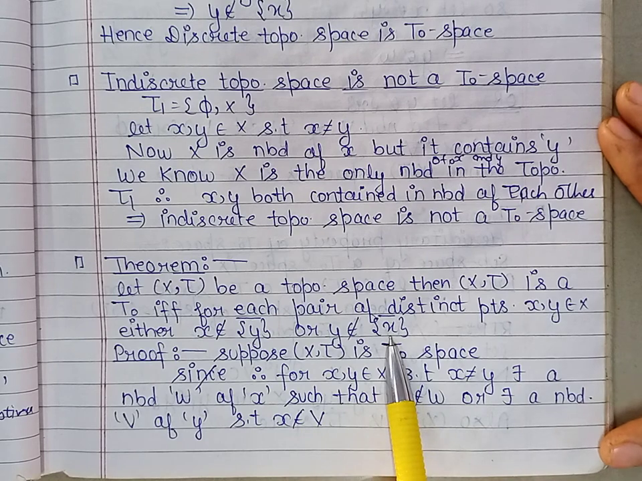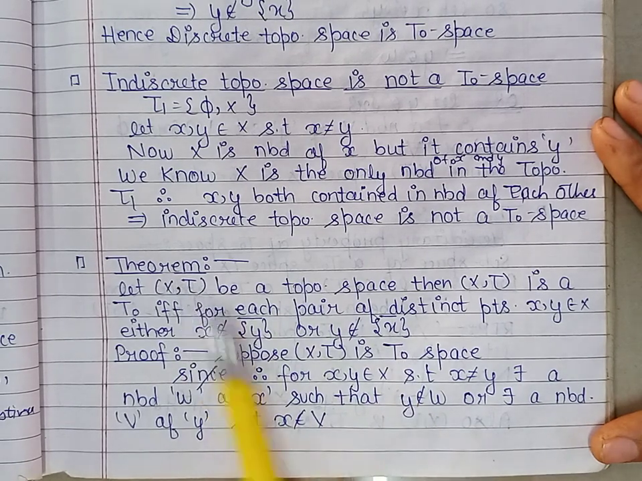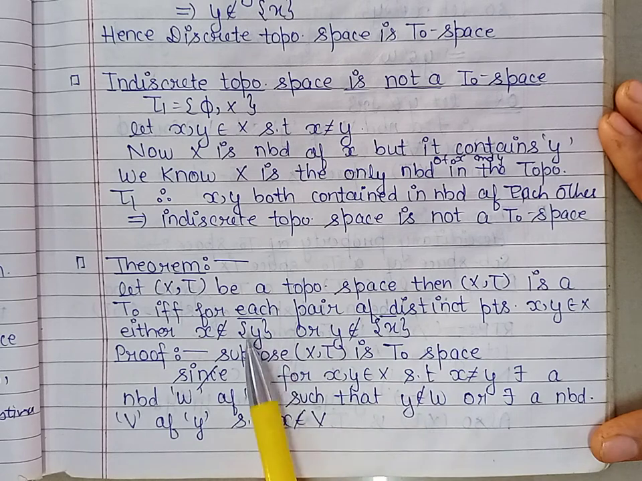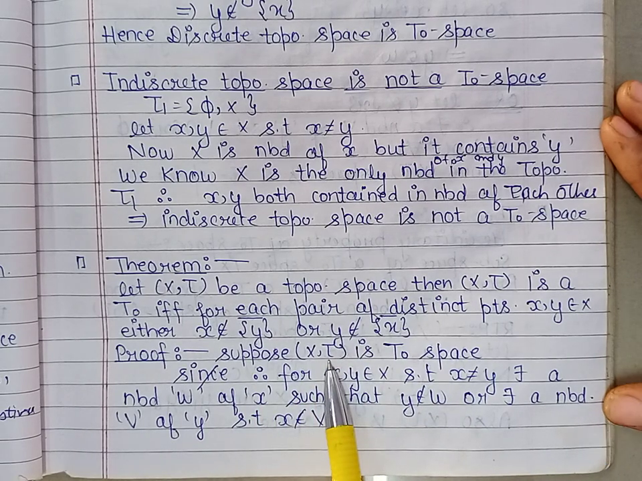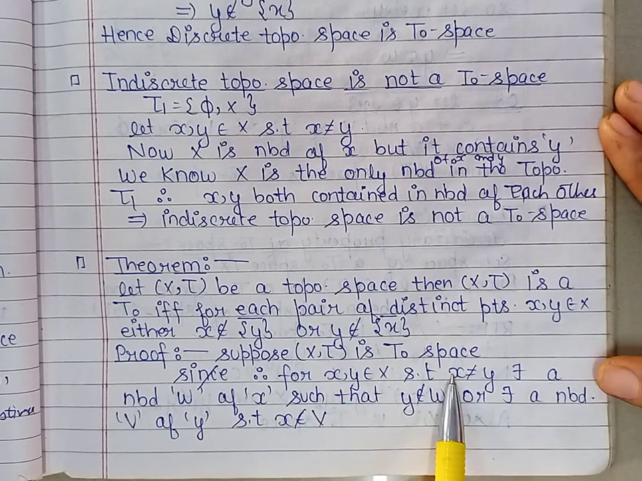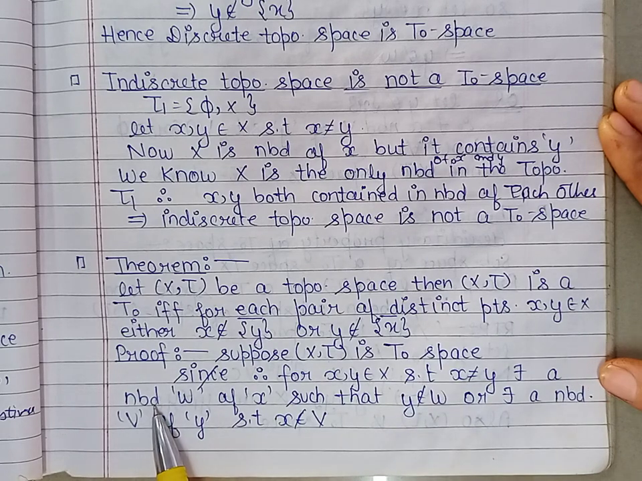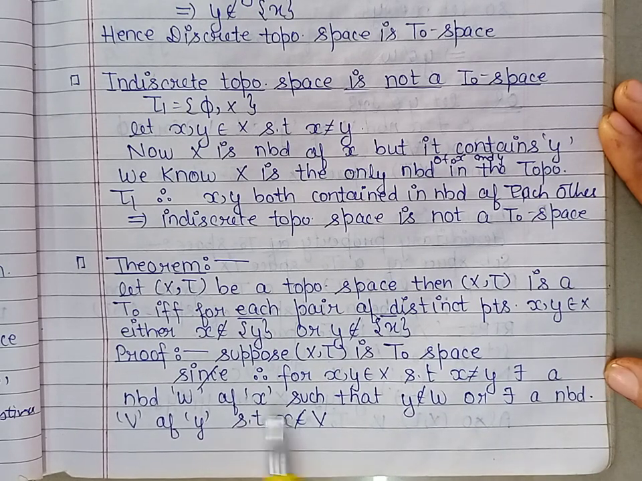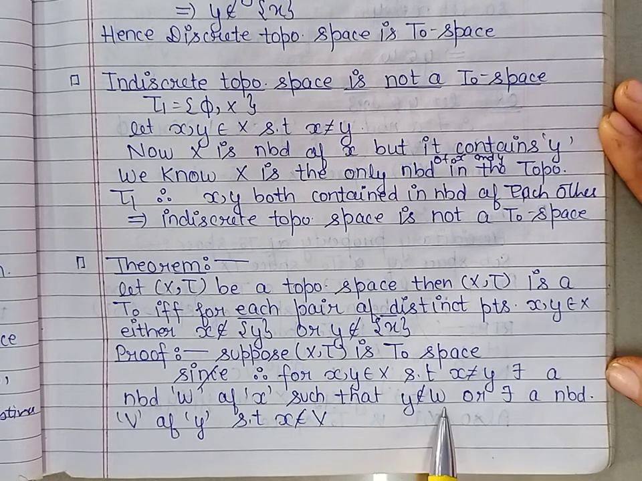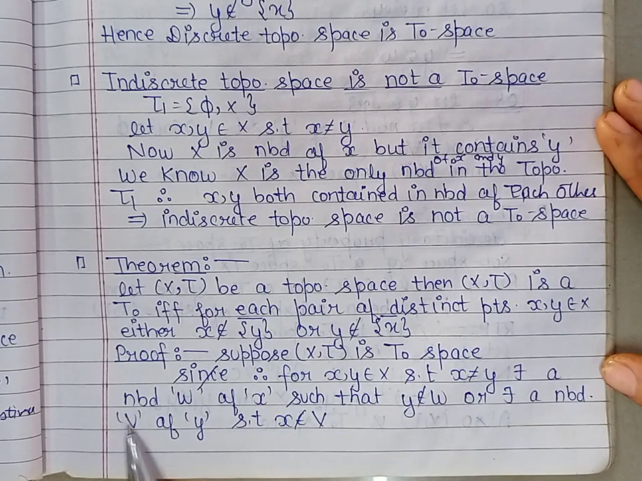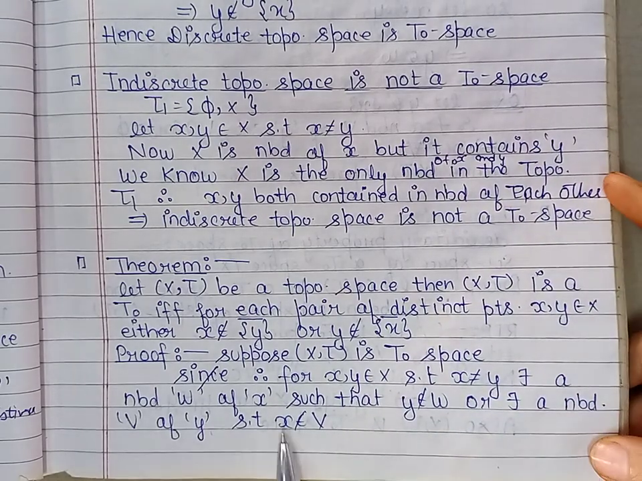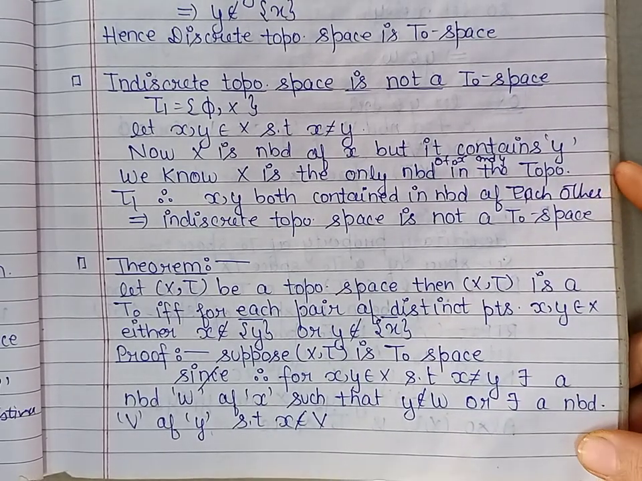So first of all, let us take the space is T naught space and we prove this condition. Now because the space is T naught, by definition of T naught, for every pair of distinct points x and y, there exists either a neighborhood W of x such that y does not belong to W, or there exists a neighborhood V of y such that x does not belong to V.